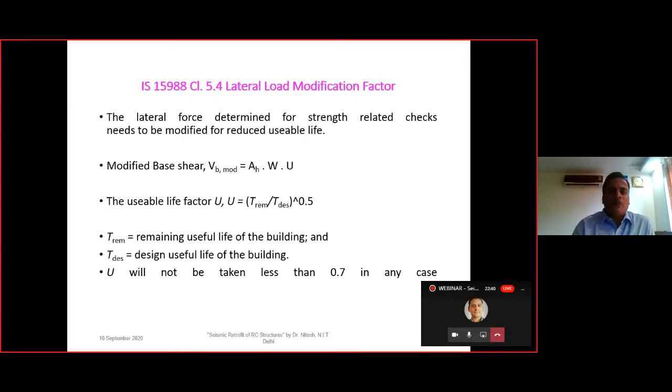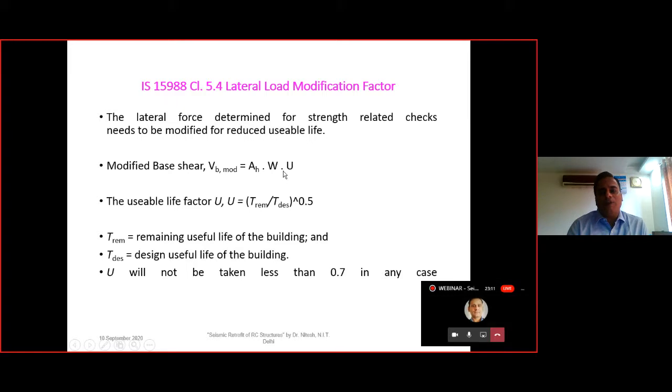Then we have the lateral load modification factor that is given in IS 15988 clause 5.4. As per IS 1893, we have the base shear given by AH times W, that is the seismic horizontal coefficient AH multiplied with the vertical load W. The vertical load is obviously comprising of a certain percentage of the live load also that is acting downwards. So this is AHW, but here there is a modification as per IS 15988, that is we need to multiply a factor U, that is a usable life factor.